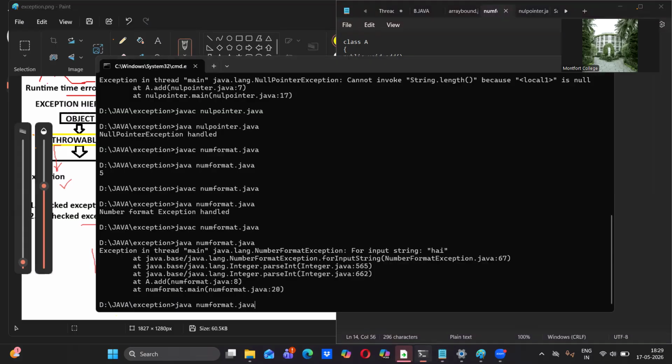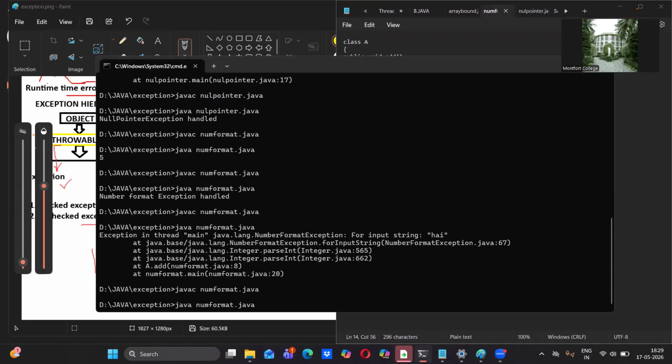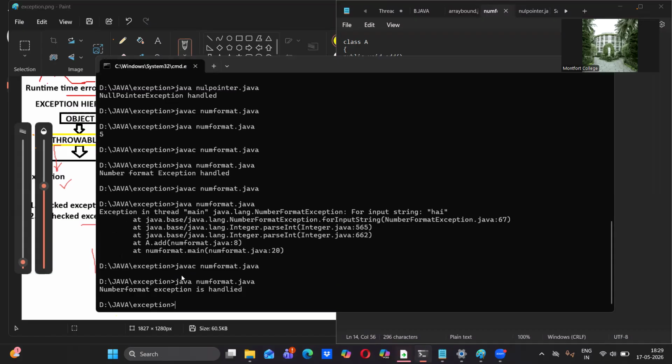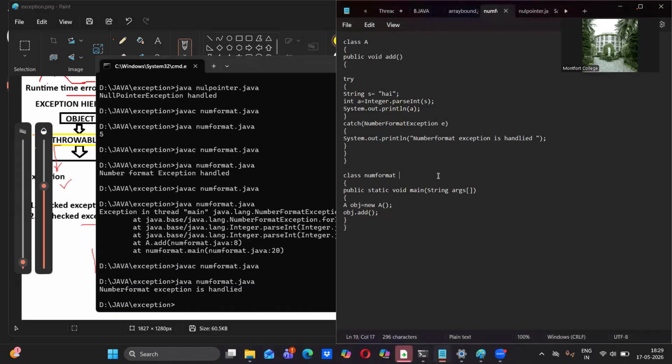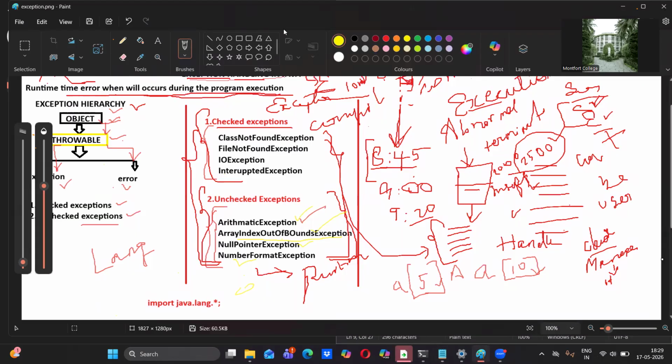Now if you execute this code, just compile it and run it, you will get number format exception is handled. Which statement? What we have in the catch block, because in the try block we have the problem. That problem is solved by what? The catch block. Actually, it is not going to be cleared, we are just handling it. The critical situation we are handling by using the catch block. So this is all about unchecked exceptions.